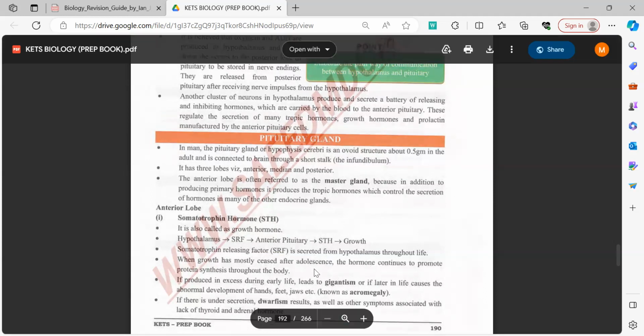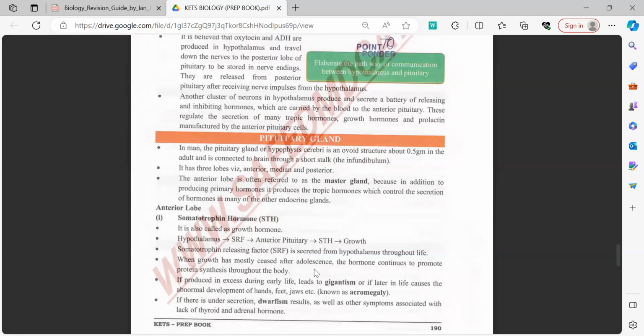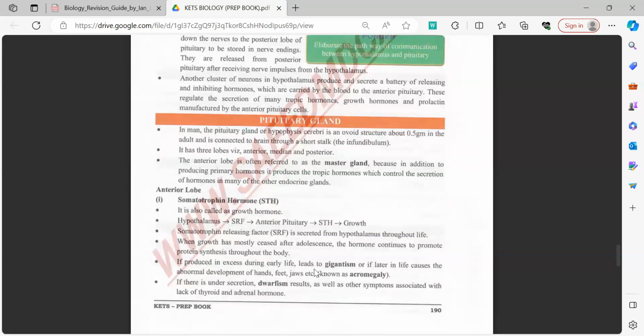Now, a few clinical things have been written: if it is released very early in life, it may lead to an extreme increase in a person's length, which is otherwise known as gigantism, or acromegaly, which is an increase in the person's hands or feet in comparison to his body. Or if it's undersecreted, it may lead to dwarfism.